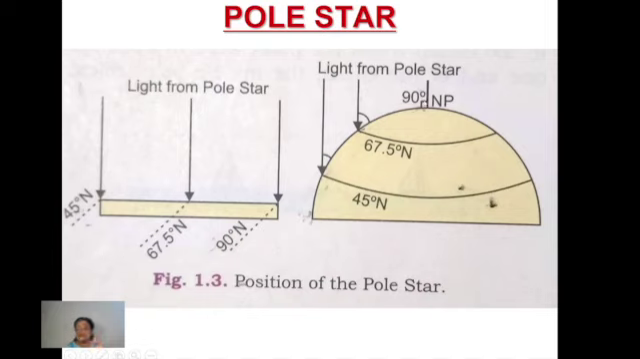At the north pole, it is always 90 degrees. As we move towards the equator, it gets less and less. And over the equator, it is almost 0 degrees.